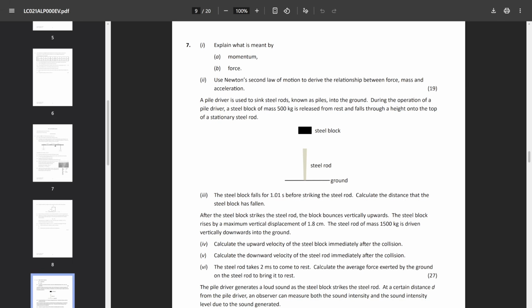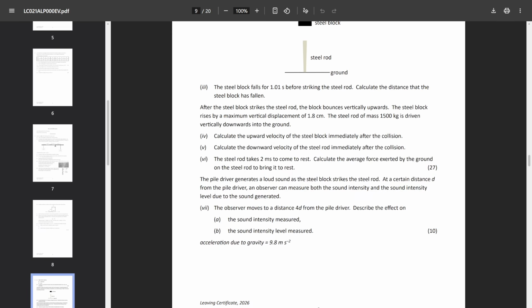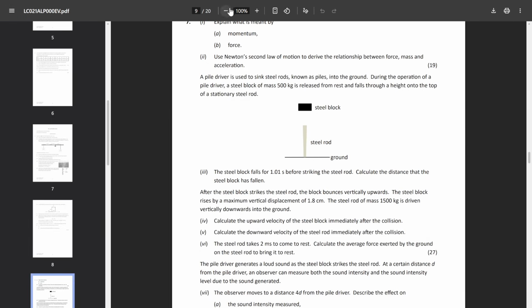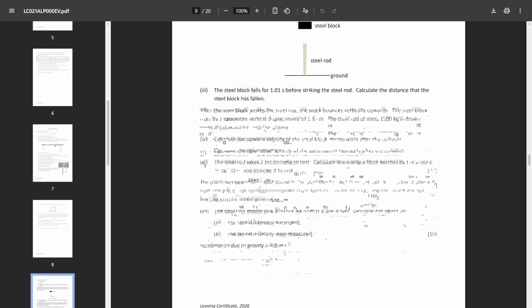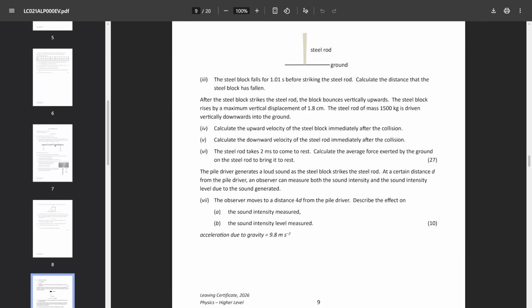But once you broke down all the individual sections, here it's just a SUVAT question. Here, also a SUVAT question, conservation of momentum, and then the definition of the force, which were big indicators just from the first part of question 7, which you should use to your advantage. Once you've noticed it, the rest of it follows suit. And then a pretty straightforward sound question, differentiating between sound intensity and sound intensity level. Stuff you should have seen before.